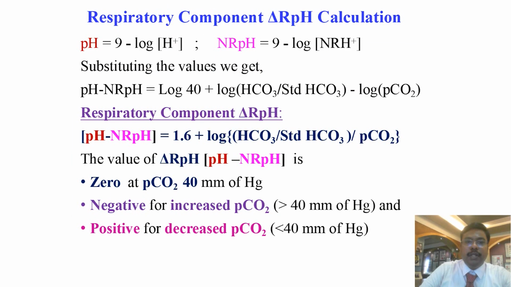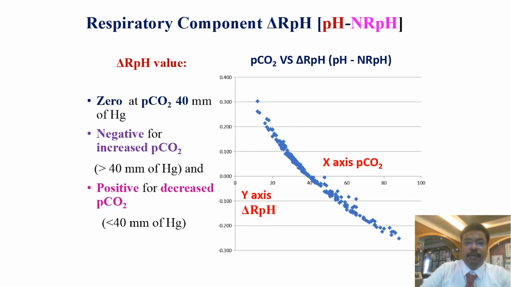For the respiratory component delta RPH, if you substitute the relation between pH and NRPH, we get pH minus NRPH. That is, delta RPH is equal to 1.6 plus log of bicarbonate divided by standard bicarbonate divided by PCO2. This value is 0 at PCO2 40, negative for increased PCO2 and positive for decreased PCO2. It is clearly shown in the graph. On the left, at PCO2 40, the value is 0, and for increased PCO2 the value is negative, and for decreased PCO2 the value is positive.